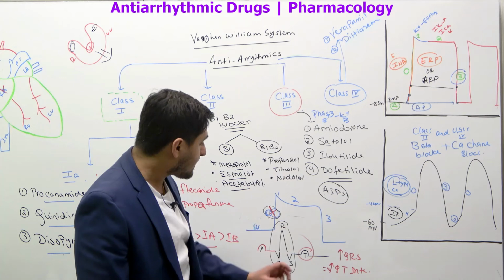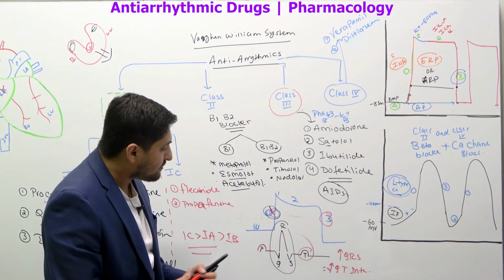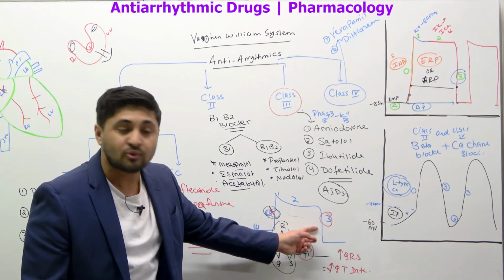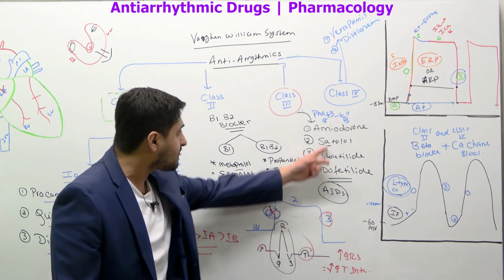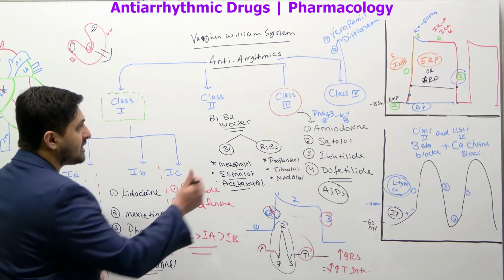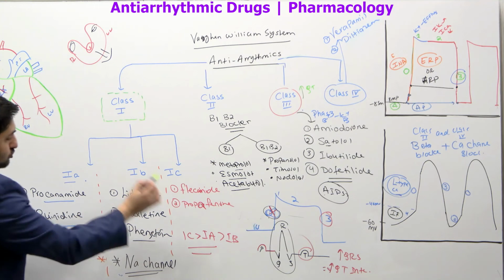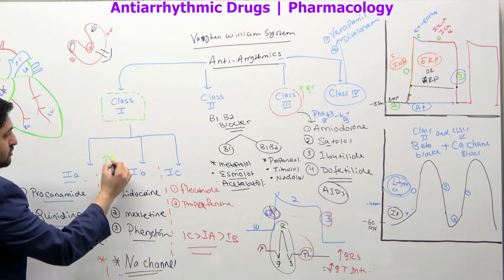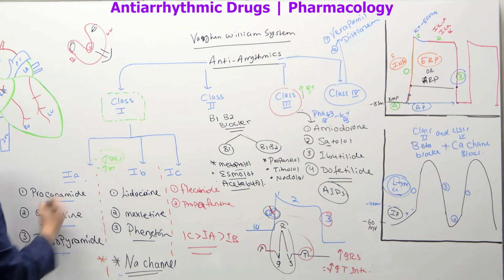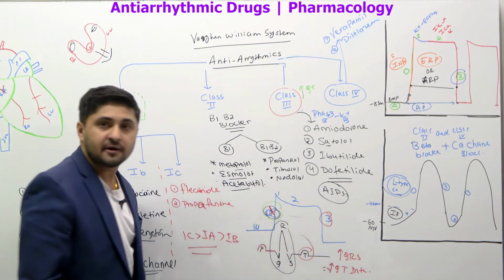Let's say, for example, you give drugs that block phase 3. That means everything is going to be delayed. So in phase 3, you'll see an increase in QT intervals if you give a class 3 antiarrhythmic drug. If you give class 1 drugs, you'll see an increase in the QRS complex. And with some of the drugs, like 1A, you might see an increase in the QT interval also, because you're basically blocking here or there.